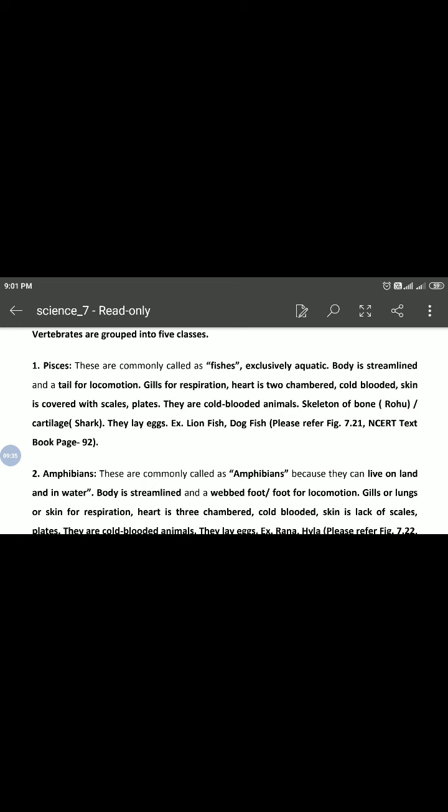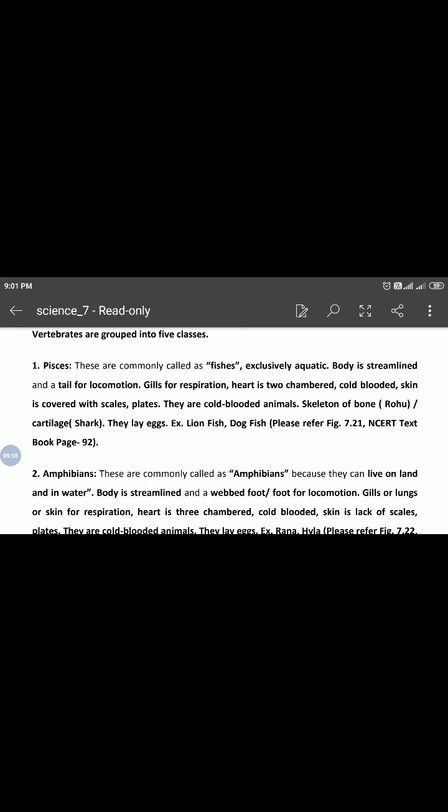Their skin is covered with scales and plates. They obtain oxygen dissolved in water by using gills, meaning gills for respiration. The heart is two-chambered.